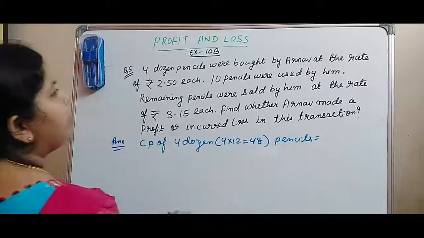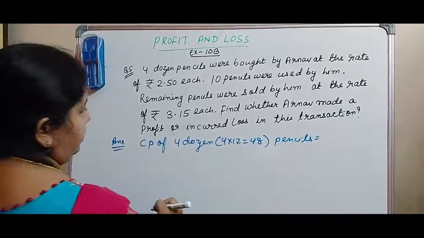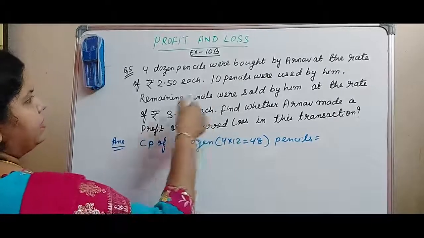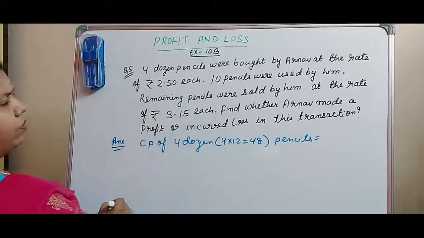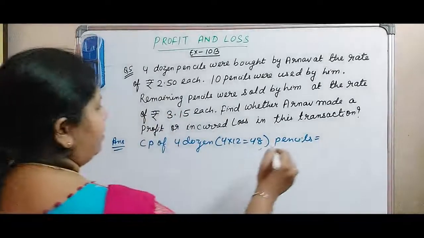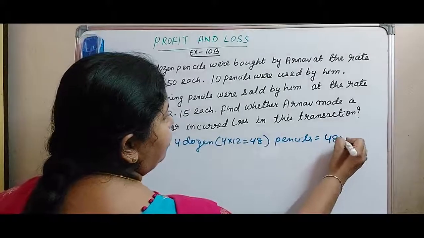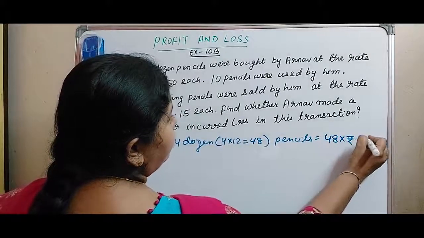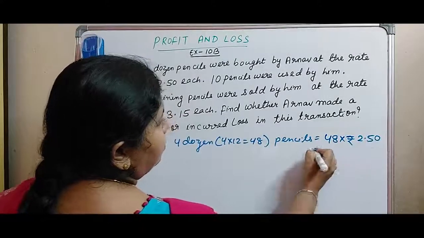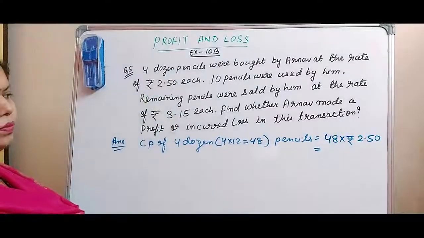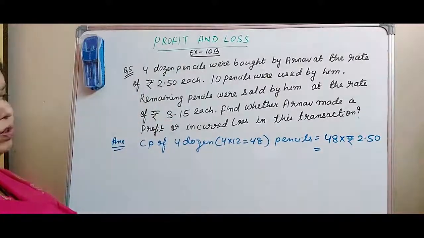That is equal to how much? One pencil cost is rupees 2.50. So this will be 48 into rupees 2.50. So how much will it come?